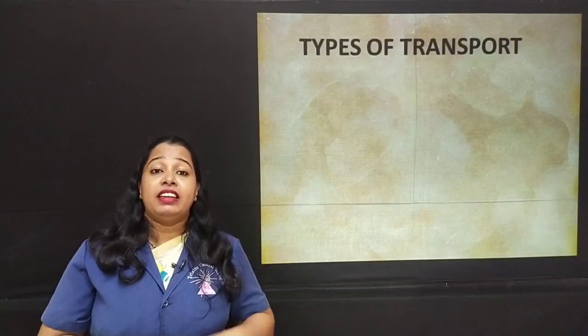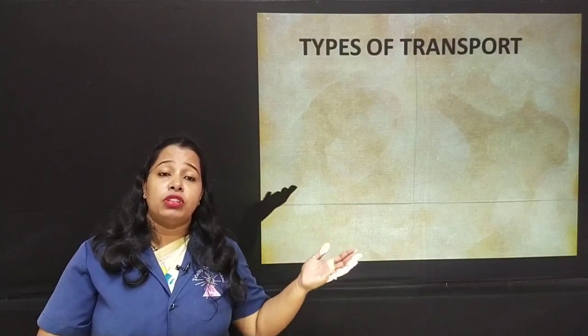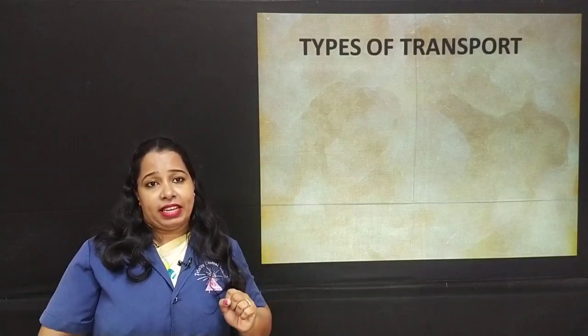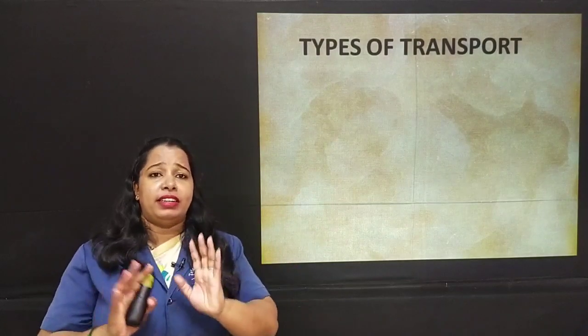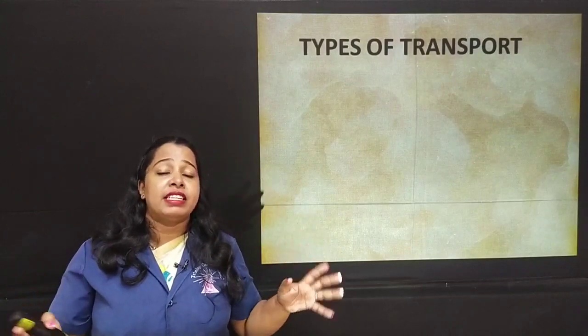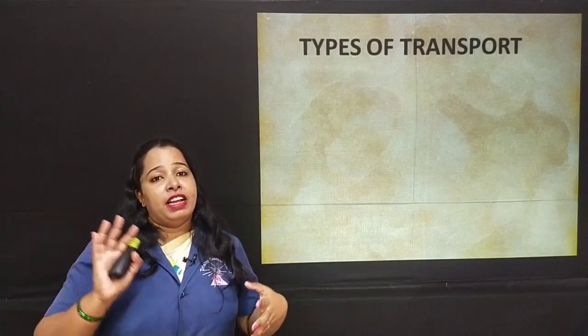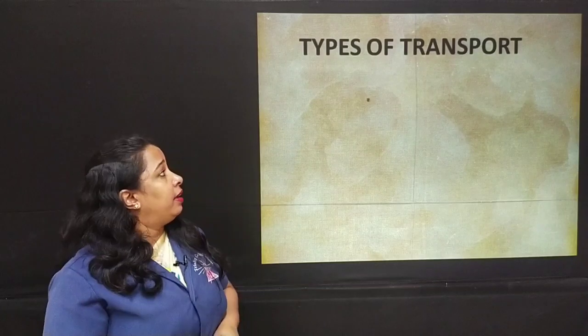Now let's learn. We learned about the evolution of transport, that is how transport was used in the olden days or the ancient times. And let's have a look at the modern day transport. We have transport. Everyone knows that we have transport. We have vehicles. We have different means of transport. So which are the three types of transport which we have now?